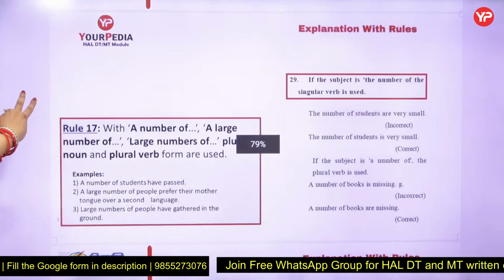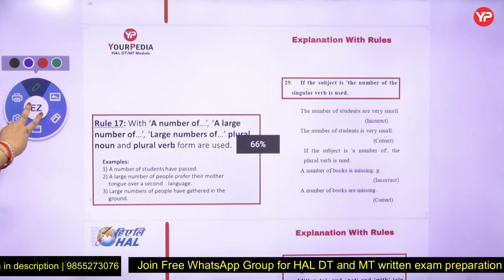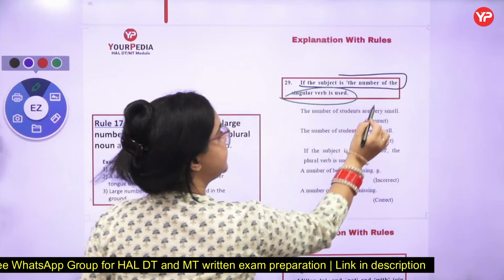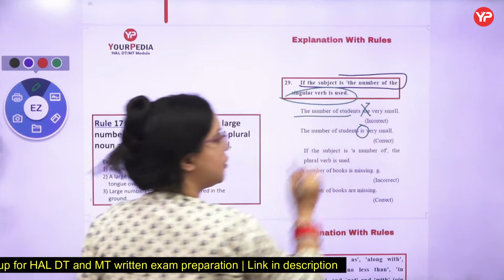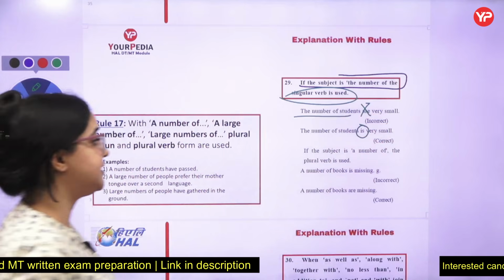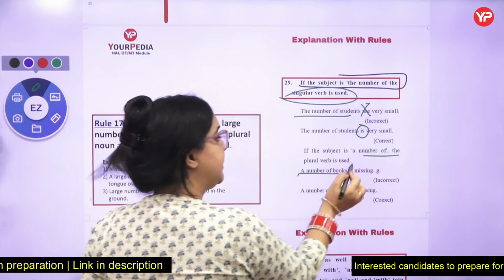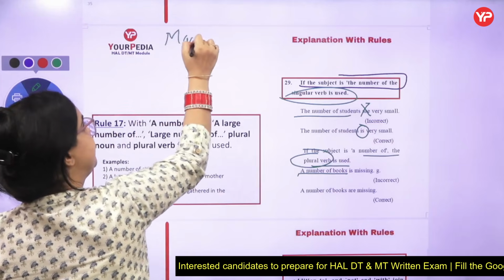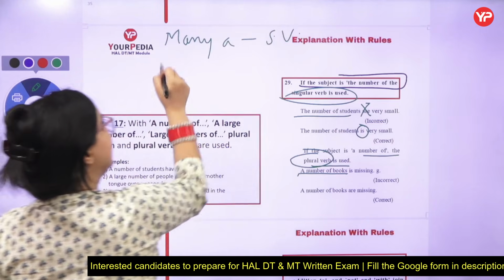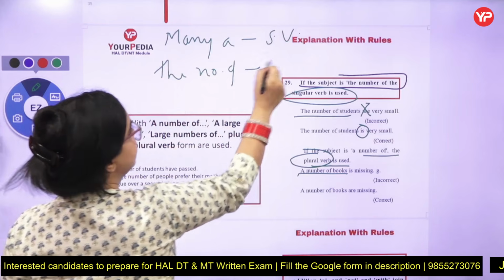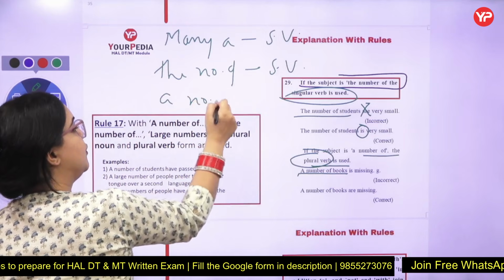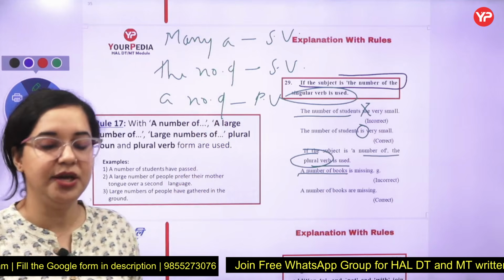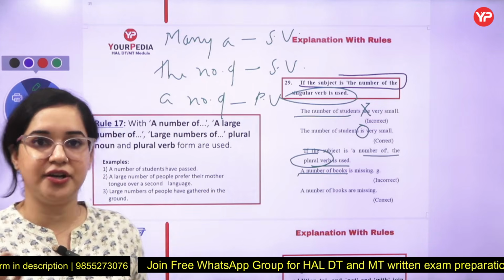That is about "the number of" and "a number of". Whenever you have a sentence which starts with "the number of", a singular verb is used. "The number of students is very small." But whenever a sentence has "a number of", it will carry a plural verb. So you have to make a table and write like this: "many a" will take a singular verb, "the number of" will take a singular verb, "a number of" will take a plural verb. This should be the set of the table that you draw with me so that you can revise the rules later in a very good manner.